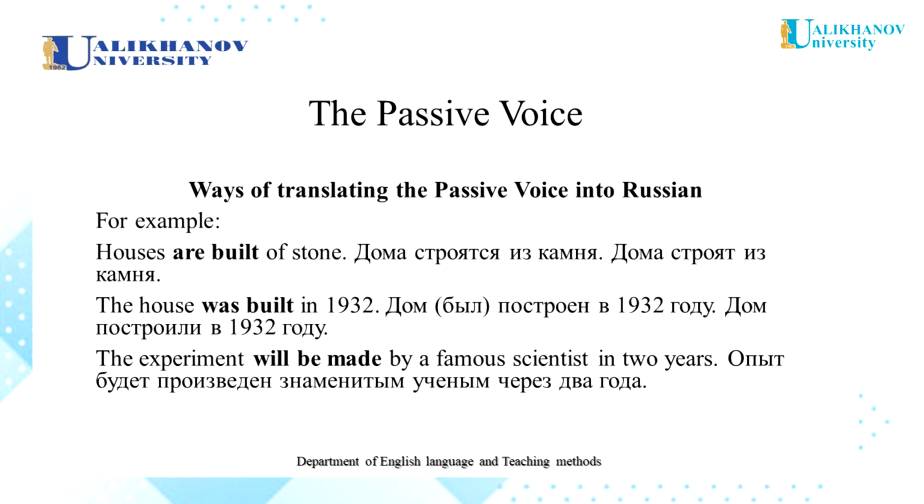The second way, by the verbs with the suffix of the Russian language «ся». And the third way, by means of indefinite personal constructions, неопределенное личное предложение. The last way of translating is possible only if the doer of the action is not mentioned. For example, houses are built of stone. Дома строятся из камня. Дома строят из камня.